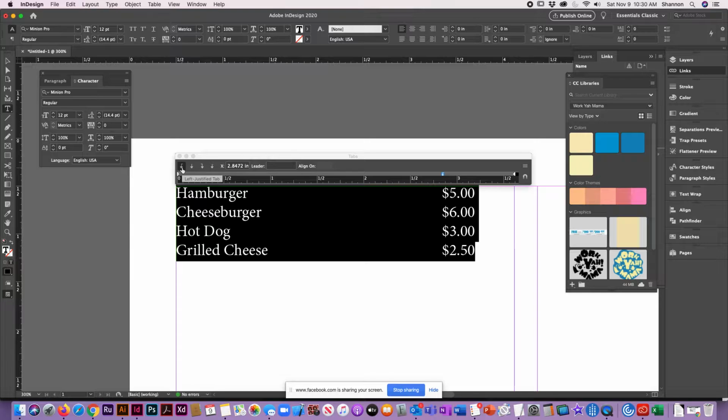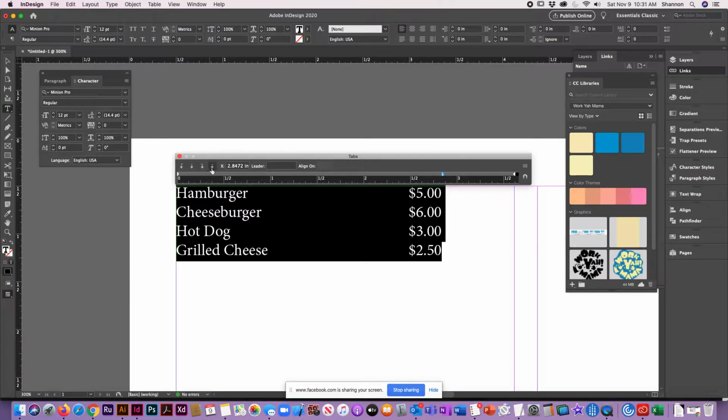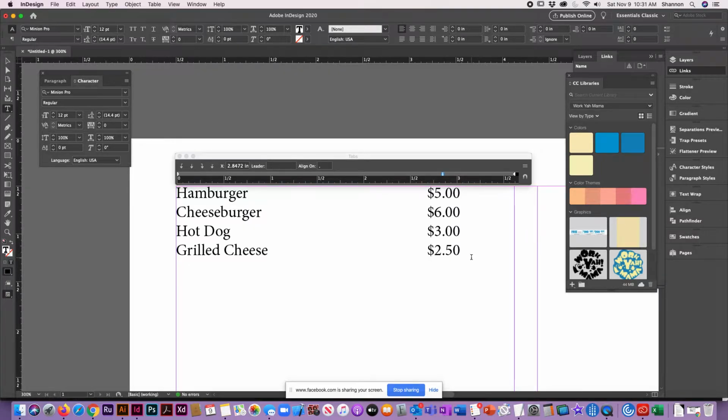You have a left justified tab, a center justified tab, a right justified tab, and then you have a tab that will align to a decimal. So the decimal point, the point right here. When I am doing items for a menu, I like to go with a right justified tab, and there's a reason for that. So I'm going to add in a couple more items.